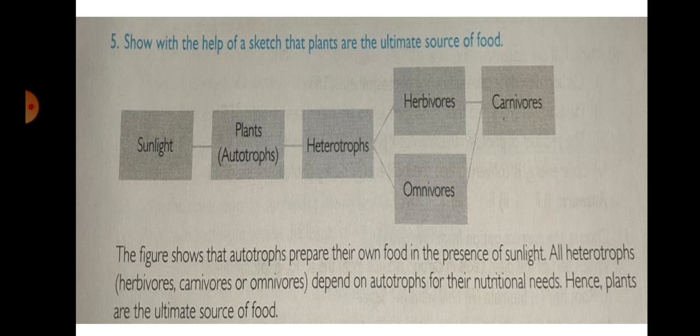The figure shows that autotrophs prepare their own food in the presence of sunlight. All heterotrophs, herbivores, carnivores and omnivores, depend on autotrophs for their nutritional needs. Hence, plants are the ultimate source of food.